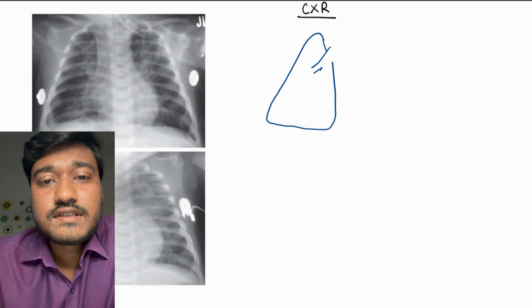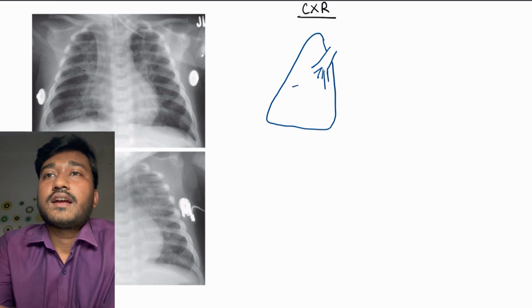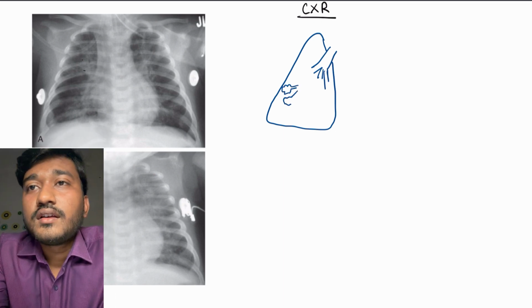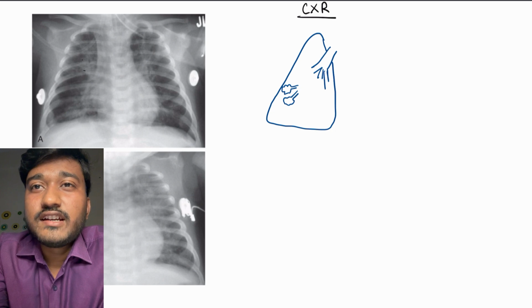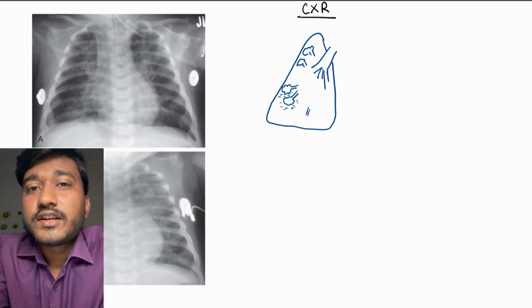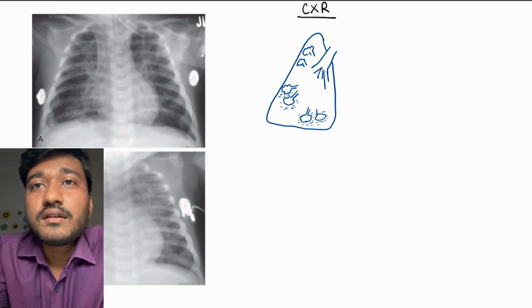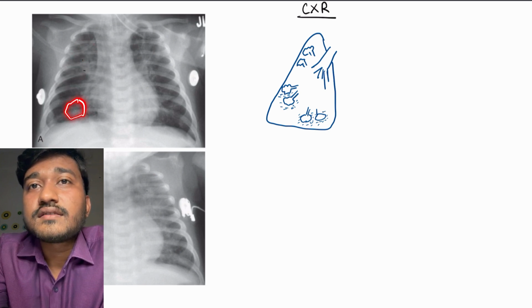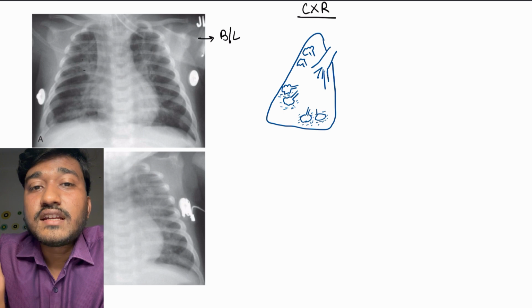Now let's talk about the chest X-ray part. We want to talk about it in a little detail. In the chest X-ray, please remember, according to the differential radiographic density theory, fluid will appear as white. In the lung, please see what happens in this case. There are bilateral patchy white opacifications that you can see. These are due to interstitial inflammation, as well as fluid collection.